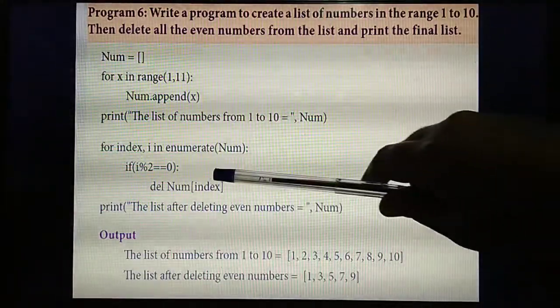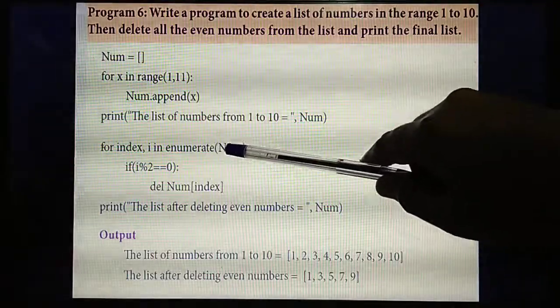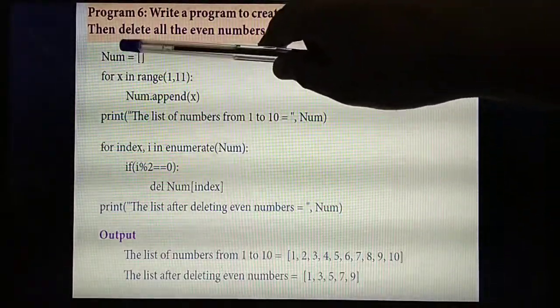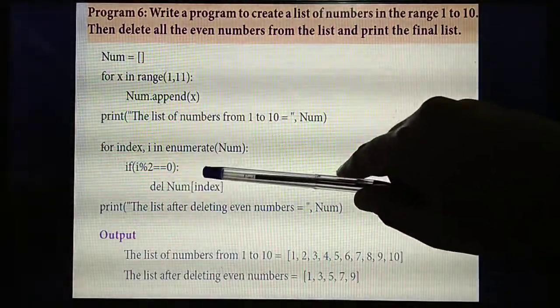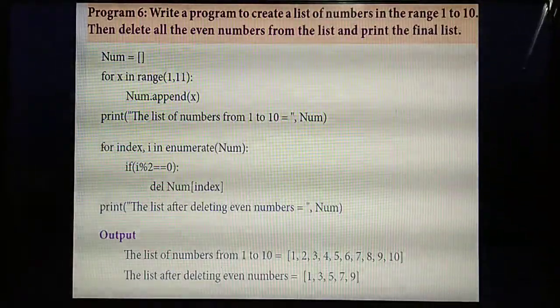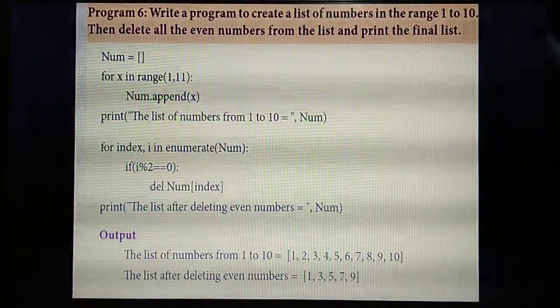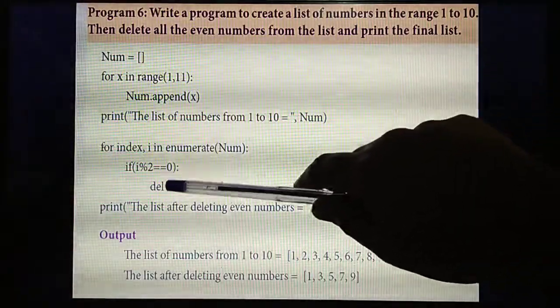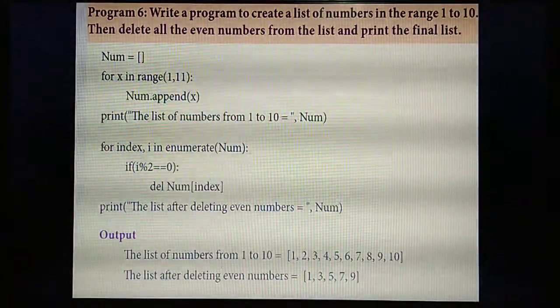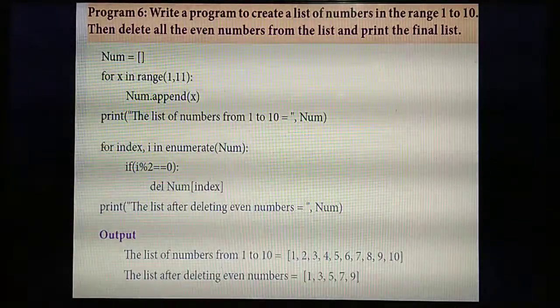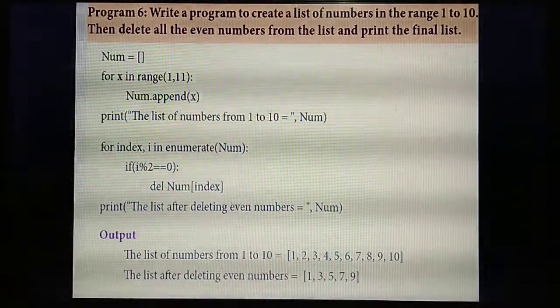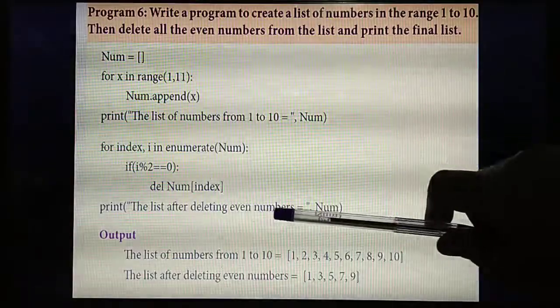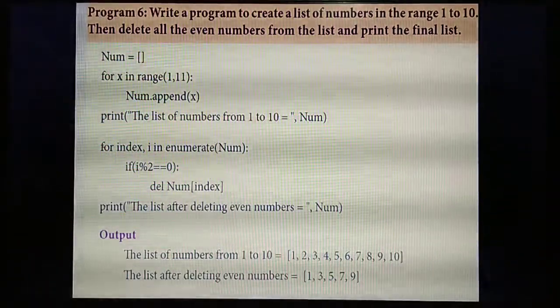For example, if an even number is present at an index, the numbers are stored in which one? List num. So if the value at the second index is an even number, that number will get deleted. Then the third index also gets deleted. Likewise, you delete the numbers present in the list num based on the index value. Understand? Next.